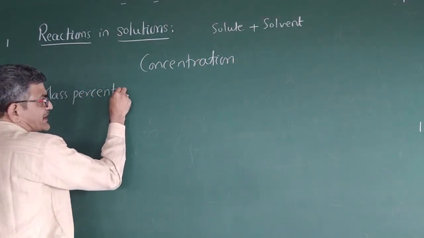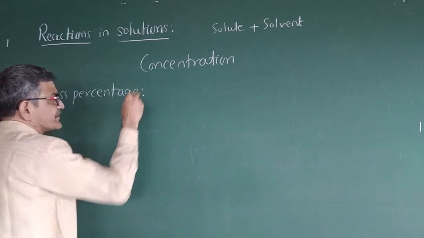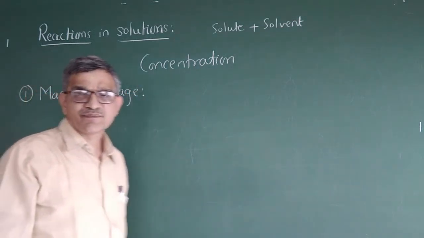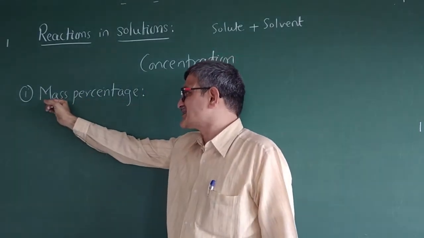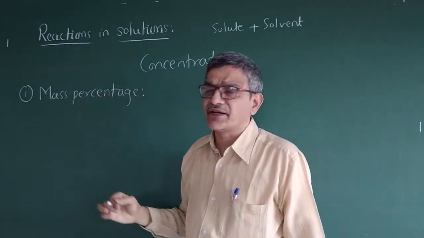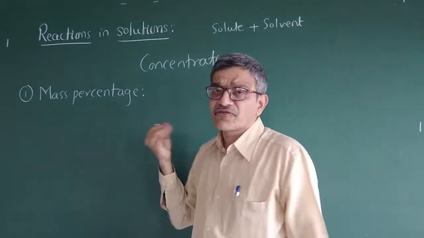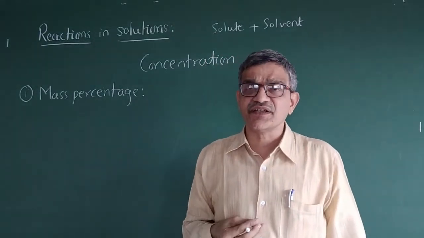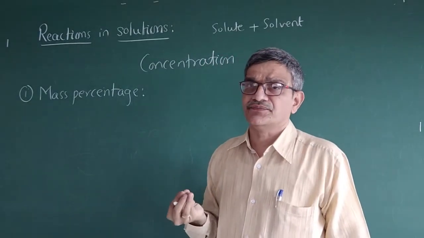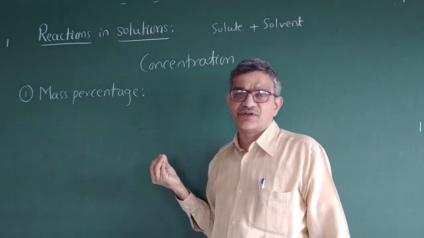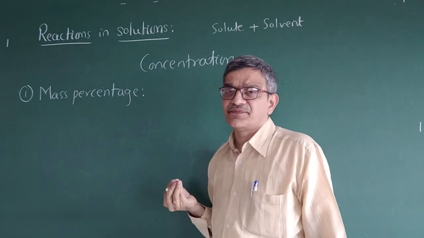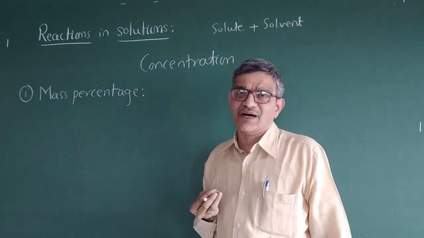Mass percent or mass percentage. What do you mean by mass percentage? The word itself gives some idea: mass in terms of percentage, for 100. How many grams of solute are present in a given solution for 100, since percentage means for 100. That is known as mass percentage.